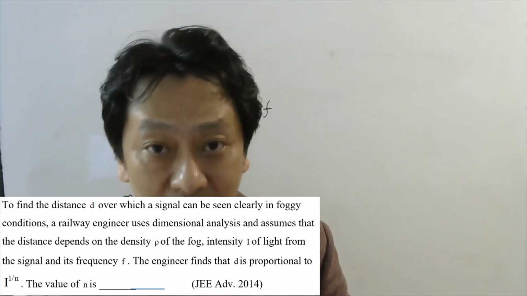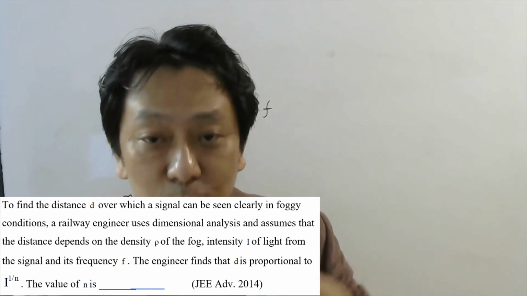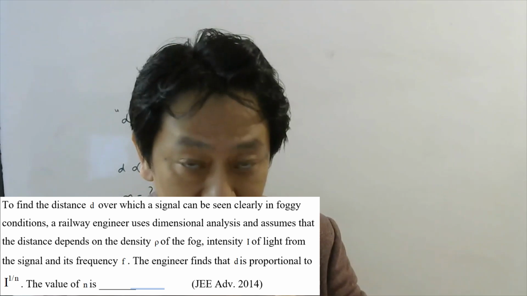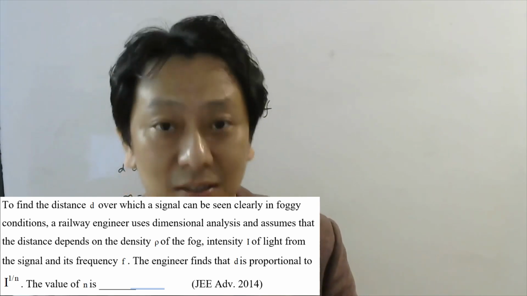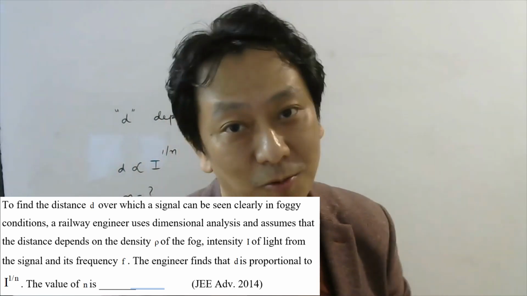The engineer finds that the distance D is proportional to I, which is intensity, power 1 by n. The value of n is what we need to calculate.